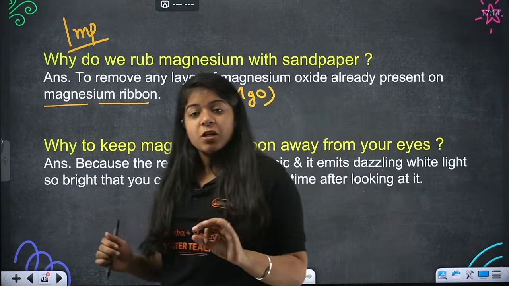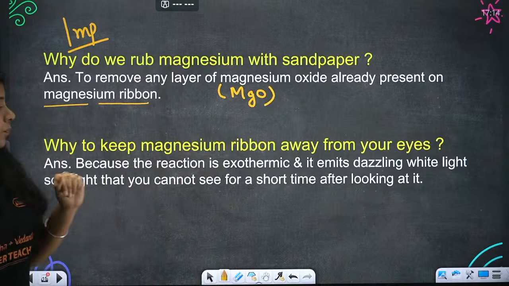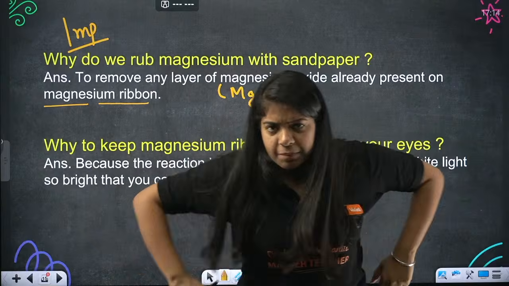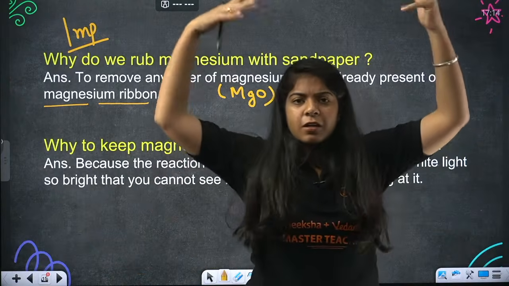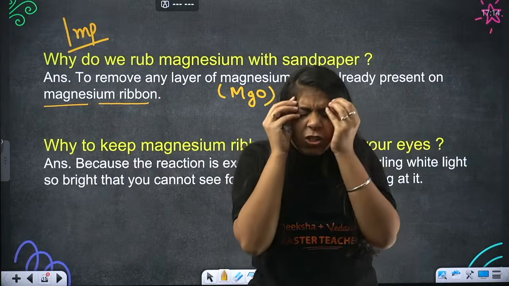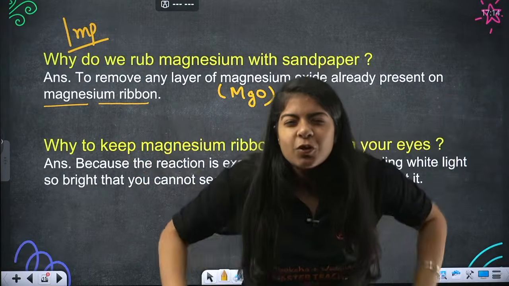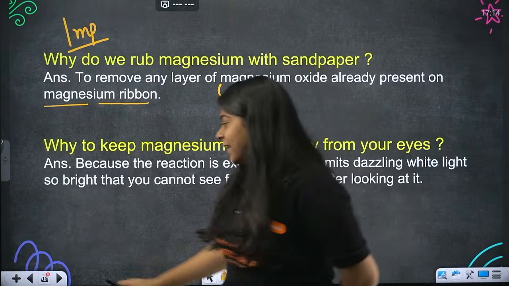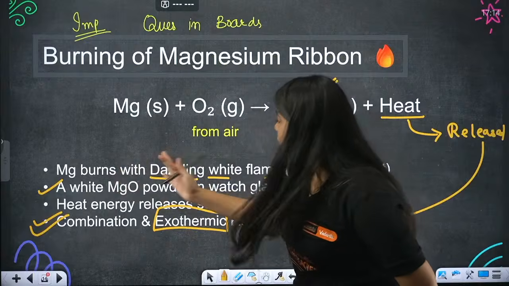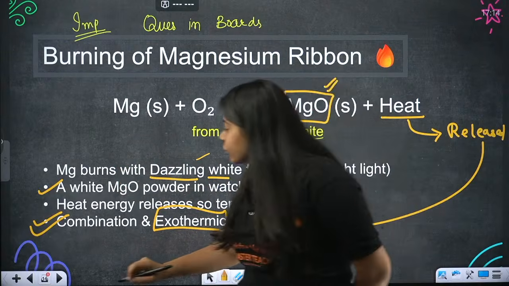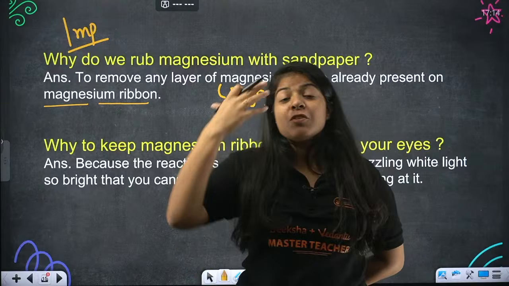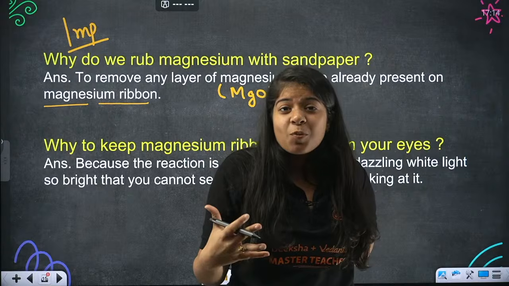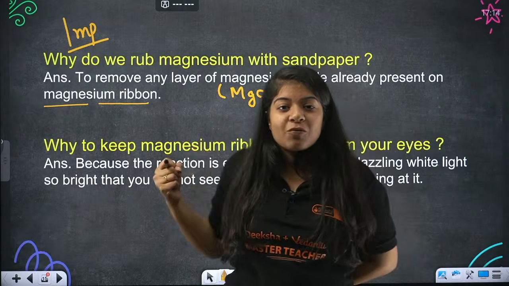Okay beta, understood? That is why we rub magnesium with sandpaper. Now the next question: why keep the magnesium ribbon away from your eyes? If heat and a dazzling white light are coming out of something, will you go near it, or stay away? Of course you stay away. That's the property of magnesium. It burns with a dazzling white flame, so bright, just like the sun sometimes, that when we look at something else we are not able to see things properly.